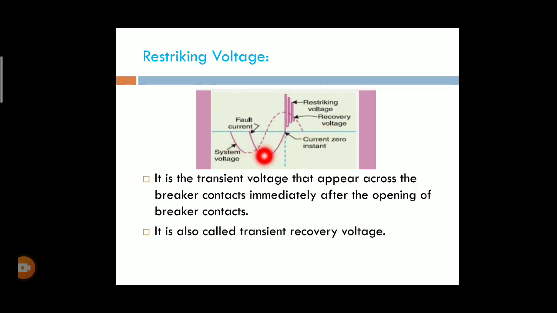Okay, this is the system voltage, and this is the fault current. After the current zero instant, a voltage appears across the contacts of the circuit breaker. When an arc is struck between the contacts, we immediately obtain some voltage. That voltage is known as the restriking voltage.